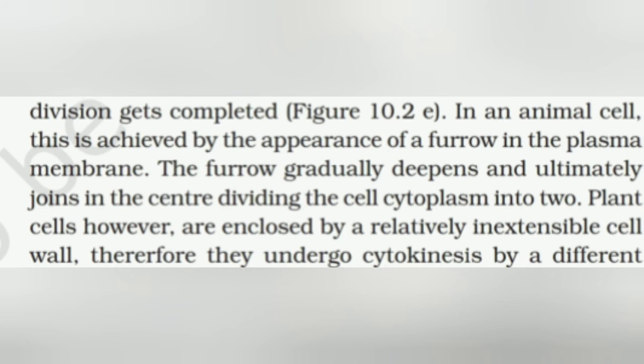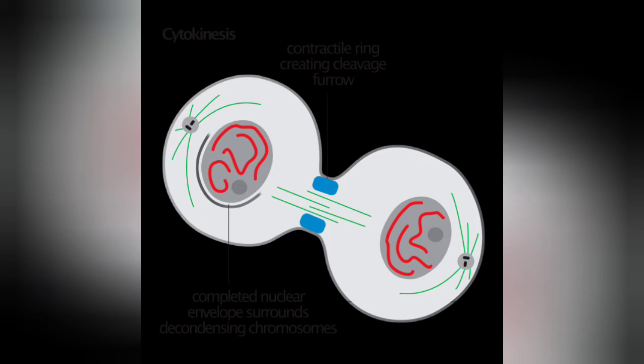Plant cells, however, are enclosed by a relatively inextensible cell wall. Therefore, they undergo cytokinesis by a different mechanism. Here we can see the furrow proceeding towards the center, and once both ends are joined, it results in the separation of the two daughter cells.